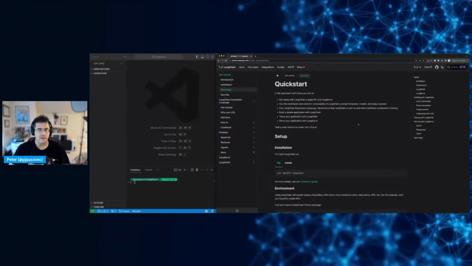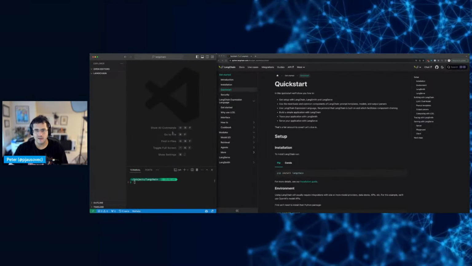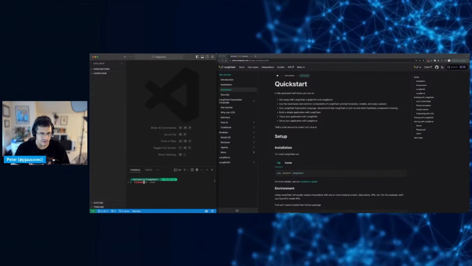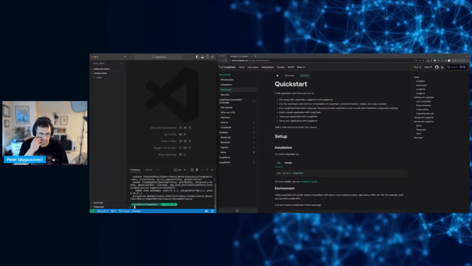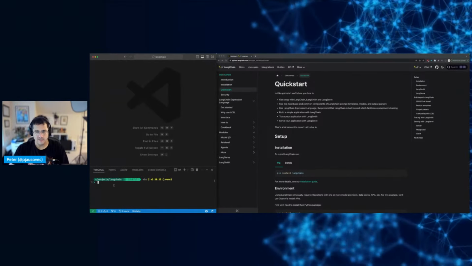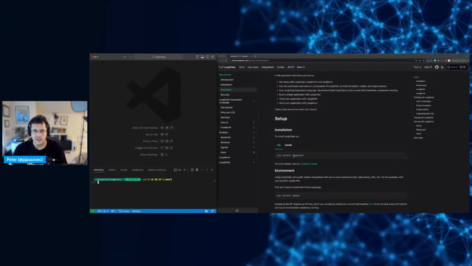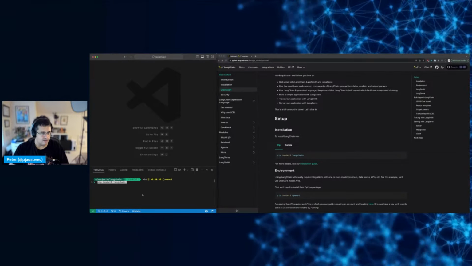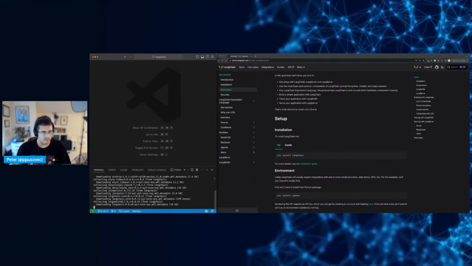I have the browser and I have the code editor here. So what I'll do is I'll just create a virtual environment first. And then we'll activate that. Okay, and then to install LangChain, run pip install langchain. Okay. Sounds simple.